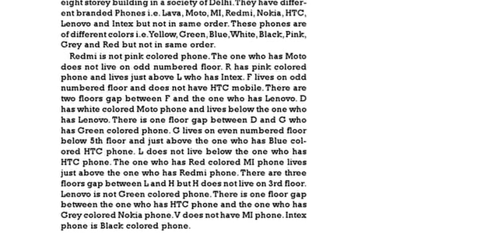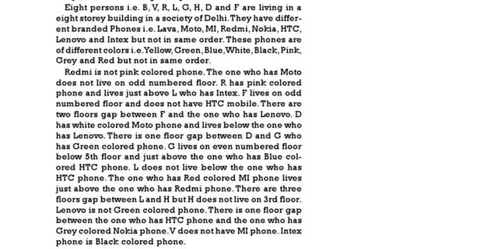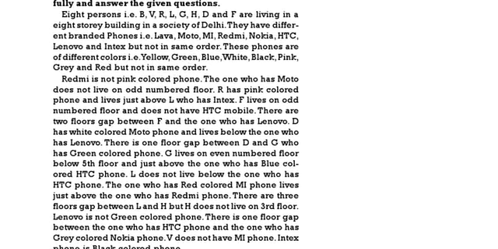See the next question. 8 persons: B, V, R, L, G, H, D and F. They are living in an 8-story building in a society of Delhi. They have different brand phones, that is Lava, Moto, MI, Redmi, Nokia, HTC, Lenovo and Intex, but not necessarily in the same order. These phones are of different colors, that is yellow, green, blue, white, black, pink, grey and red, but not necessarily in the same order.